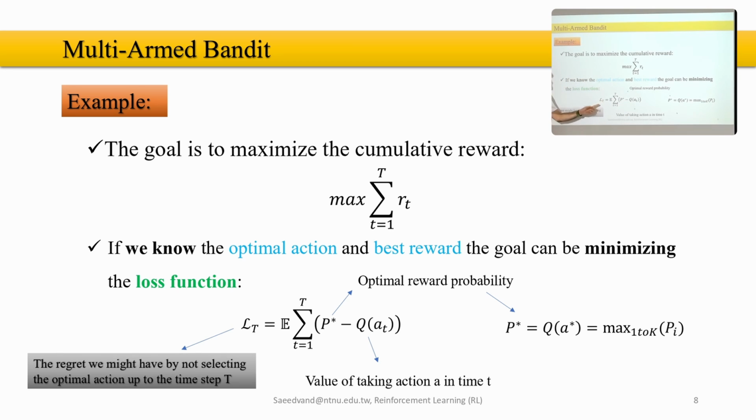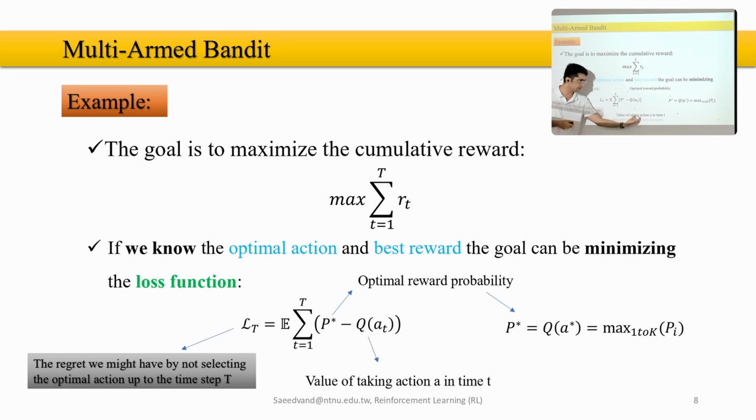We can define it also as the regret that we have. If we play something, so let's say we play one machine, how much regret should I feel? That regret can also be called the loss here: the difference between the optimal reward probability P star, subtracted by Q of a_t, the value of taking the action that we gain from what is really happening.